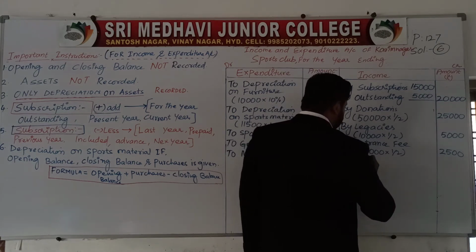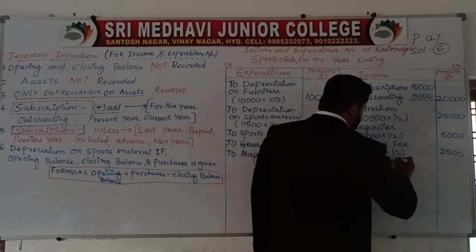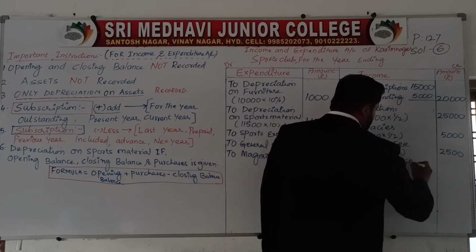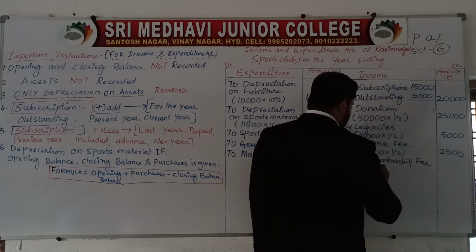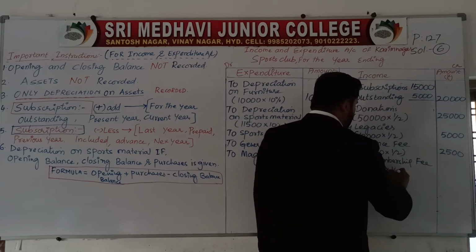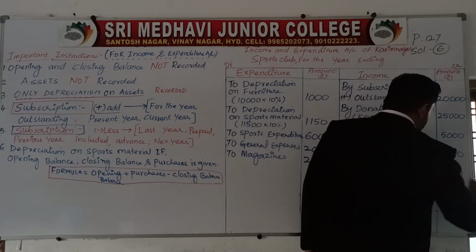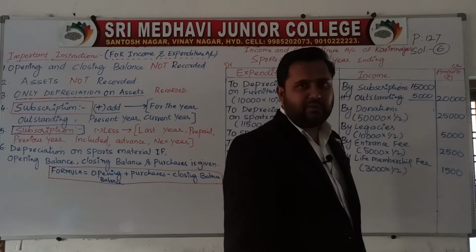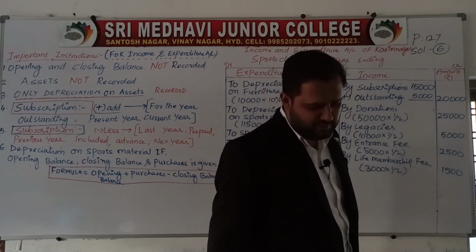By life membership fee, 3,000 into half, 1,500. Why are we writing half of these amounts? Because it is mentioned in the additional information.